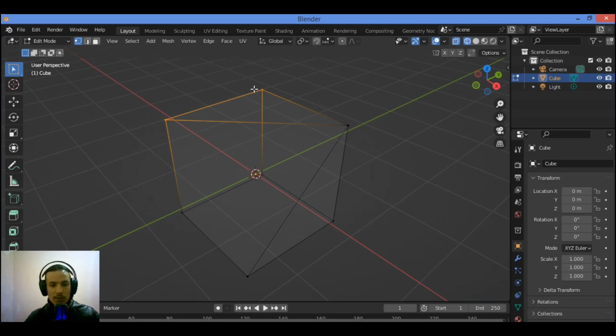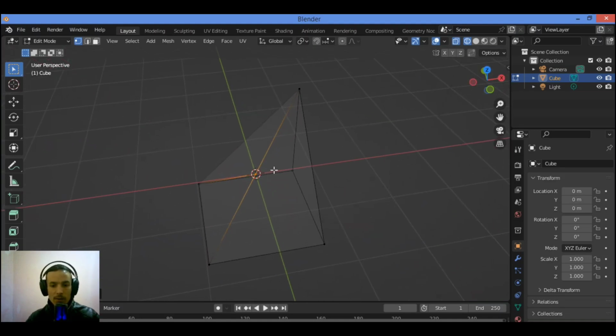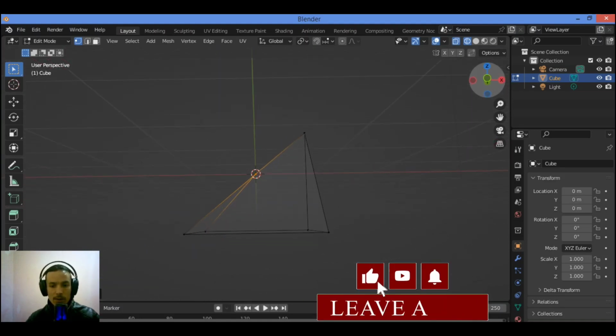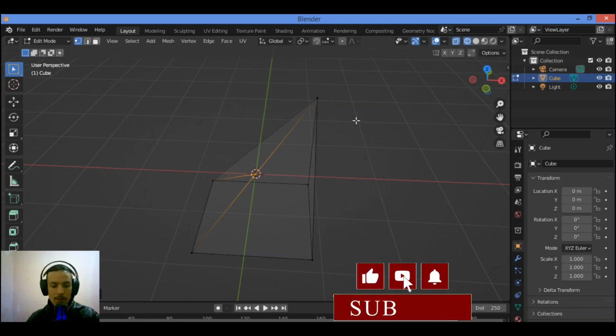In this case, let's try to merge at center. Hit M, merging at center. It's going to merge two vertices at center, and you can click over this drop-down menu and change whatever you want. Control Z to undo. Let's try the other options, like At Cursor. It's going to merge at cursor over there, as you can see here. Control Z to undo.